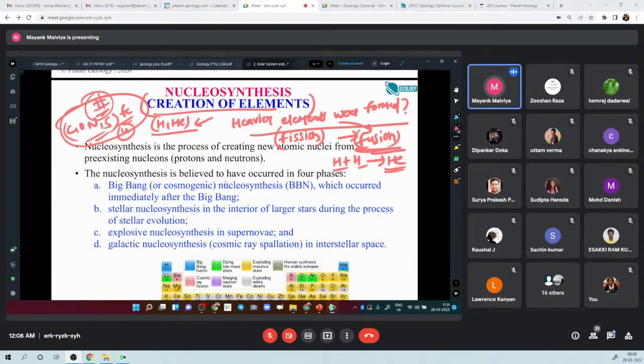Right. So then there is another terminology which you should remember, which you should dump in your exam: the term nucleosynthesis. Right. So what is nucleosynthesis?